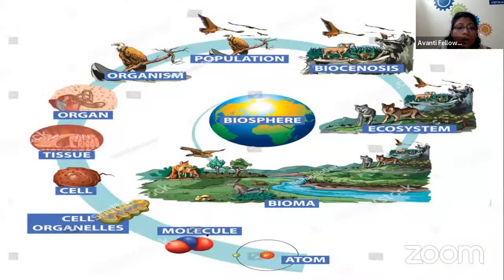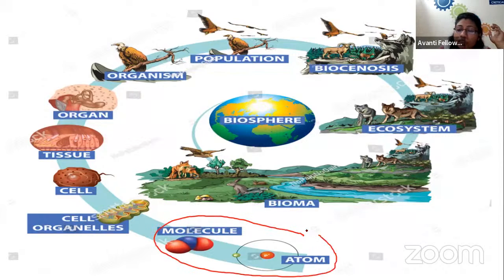Okay, now move to the biosphere. Everything which we are studying in biology has its particular level. We always start studying from the simpler to the complex level, right? So the simplest level in our ecology starts from the macromolecular level, where you have seen that each and everything is made up of matter.